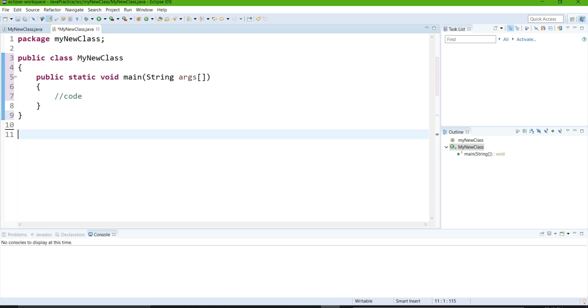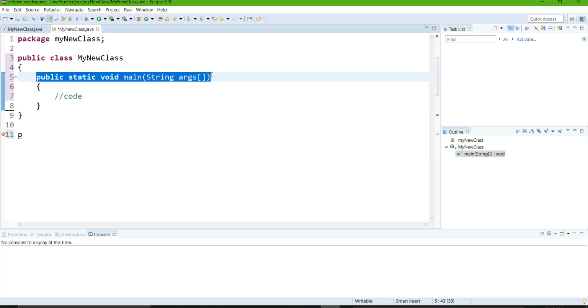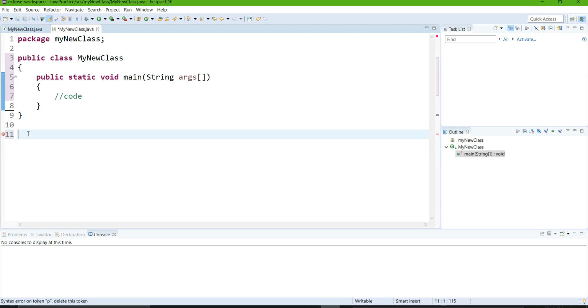So as I write public over there, here I am teaching you this syntax: public static void main. Okay, so why public? See, Java fully follows OOPS, means object oriented programming approach.